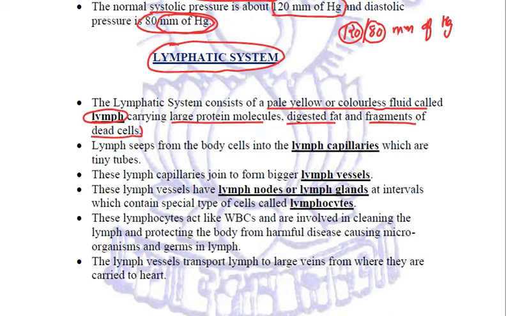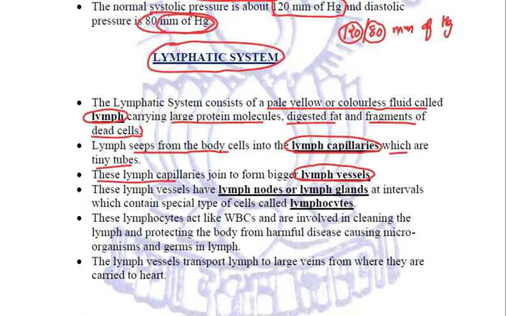This lymph seeps from the body cells into the lymph capillaries. So just like blood, lymph is also a fluid. Just like blood capillaries, there are lymph capillaries in which this lymph flows. These are very tiny tubes. These lymph capillaries join to form bigger lymph vessels, just like blood vessels.